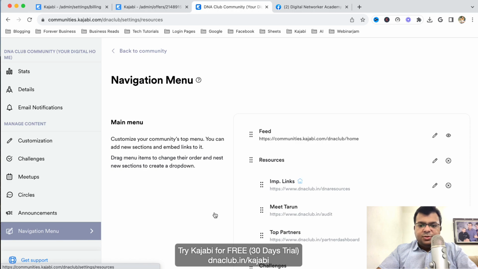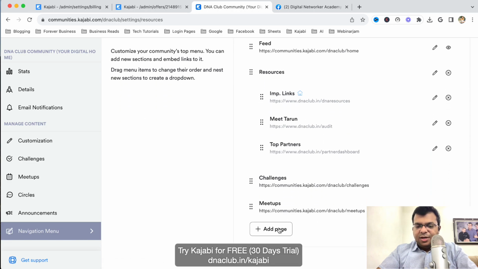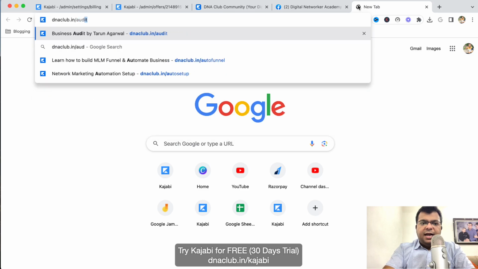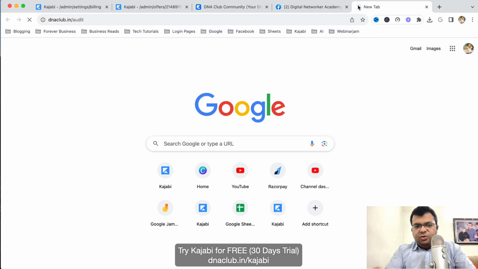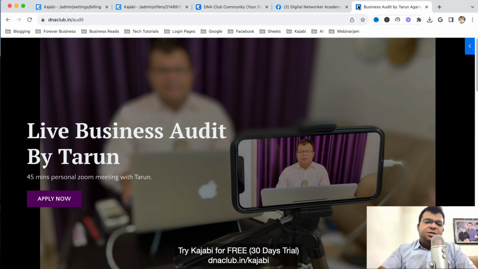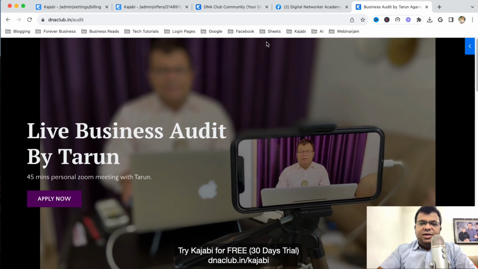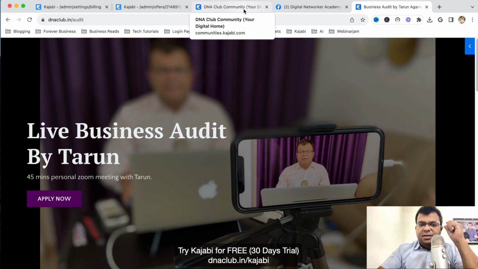navigation menu, what I can do here is create a new custom page. Say for example, in my case, I have a page called dnaclub.in/audit. Though we do weekly meetings, sometimes I want community members, if they're stuck somewhere, to book a consultation call directly with me by just paying 47 rupees. So this page I wanted to keep on the front of the community. Whenever people access the community app, they can see this page.